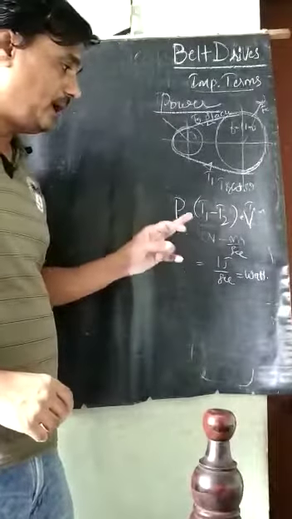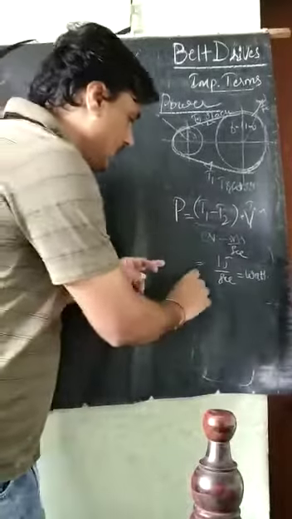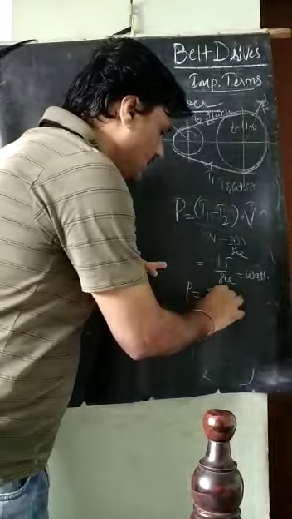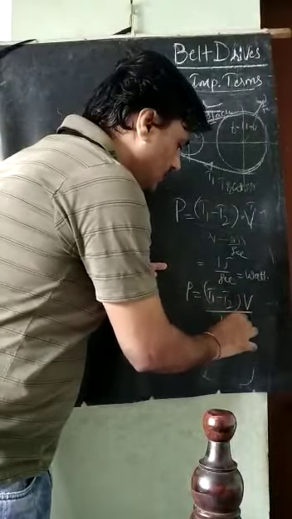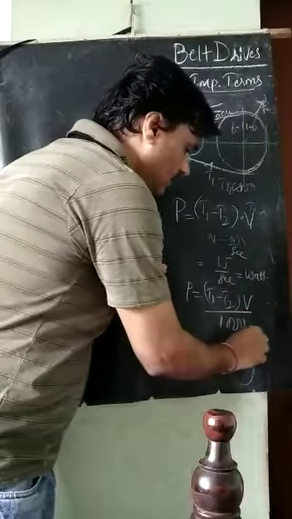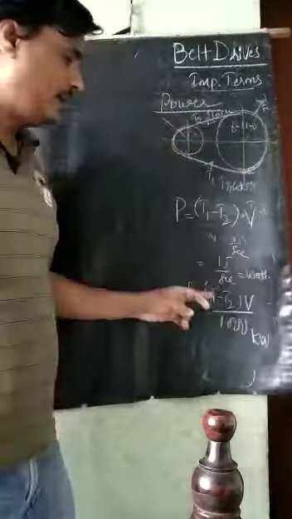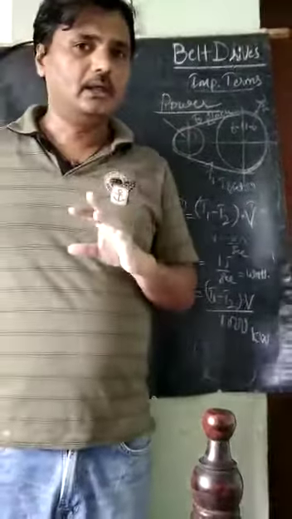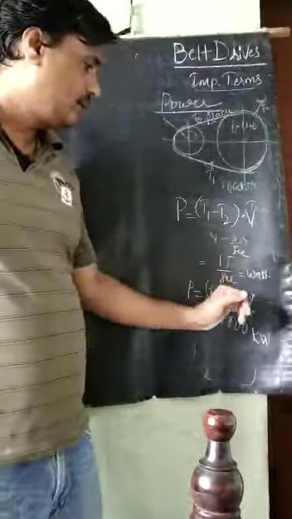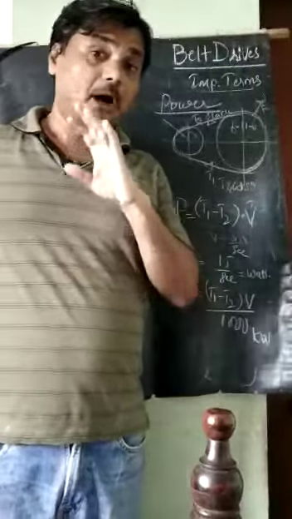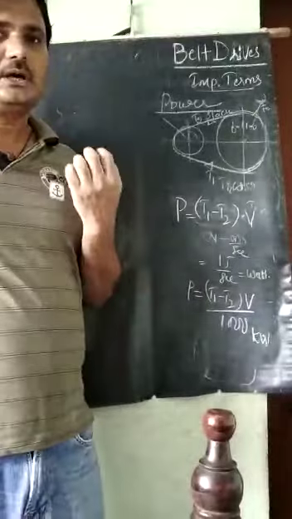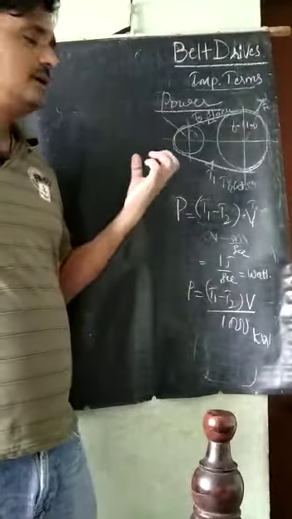If I want to make it in kilowatt, then P is equal to (T1 minus T2) into V divided by 1000. The answer will come in kilowatt, where T1 and T2 are in Newton and velocity is in meter per second. This is the power transmission that takes place in belt drives.